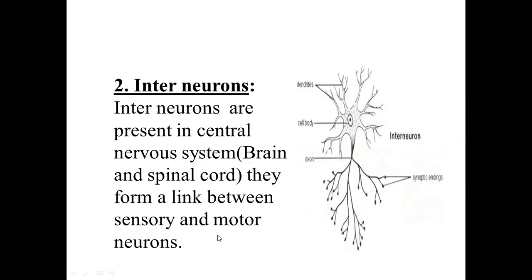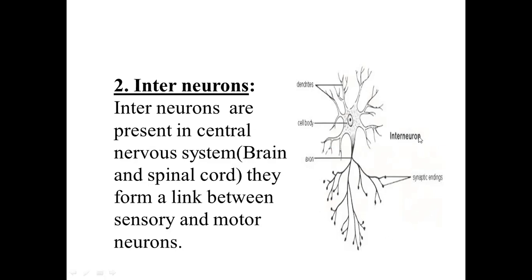There are three main categories: the sensory neurons, motor neurons, and interneurons. So interneurons are actually that category of neuron which serve the purpose of linking between the sensory and motor neurons, and these are actually the neurons which are making up your brain and spinal cord. The brain and spinal cord and all the nerves are actually made up of neurons. So brain and spinal cord are made up of interneurons.